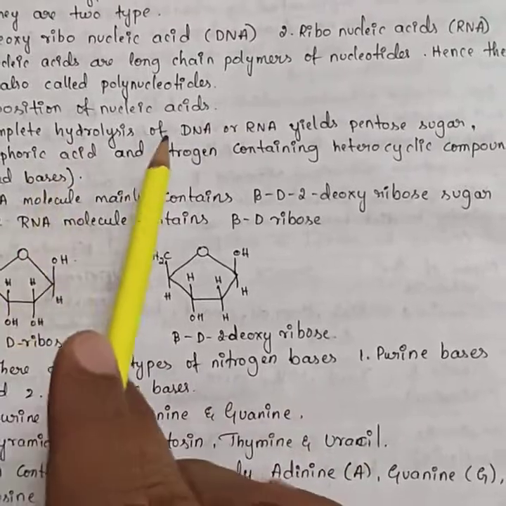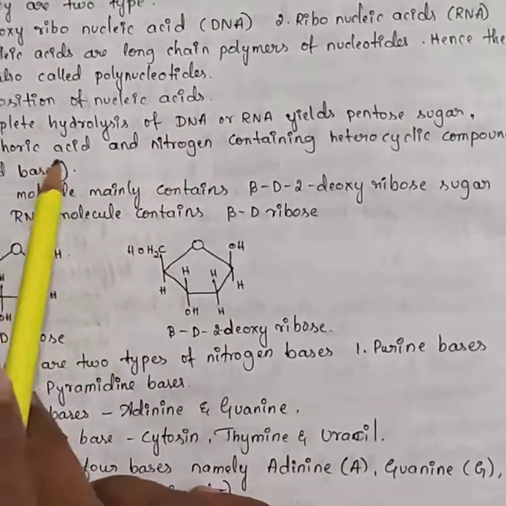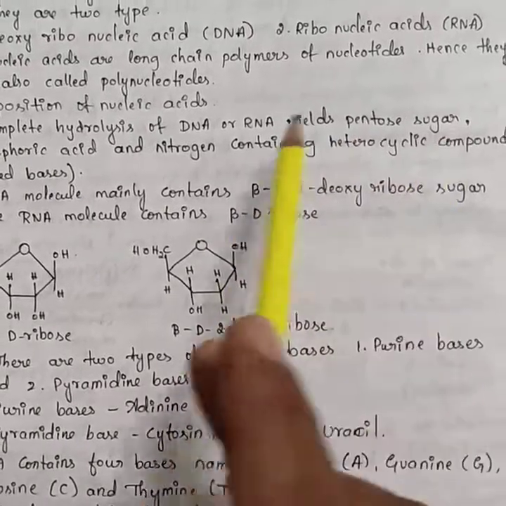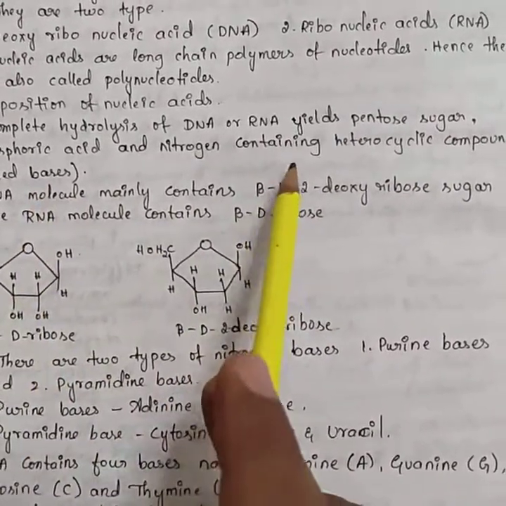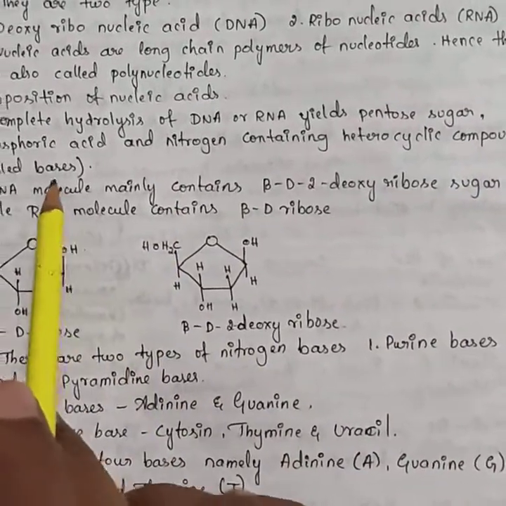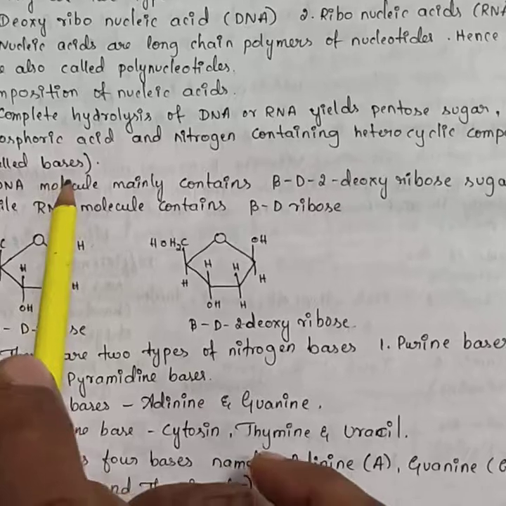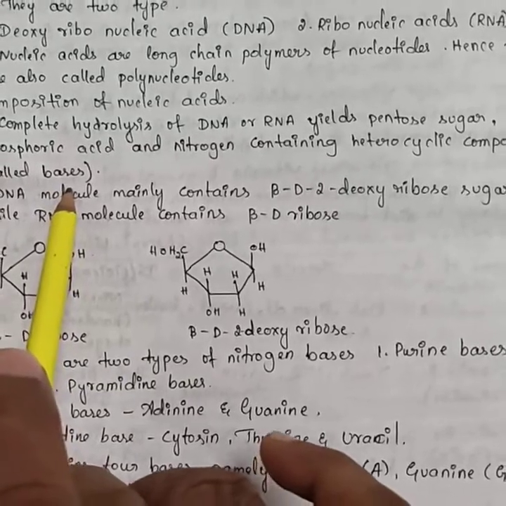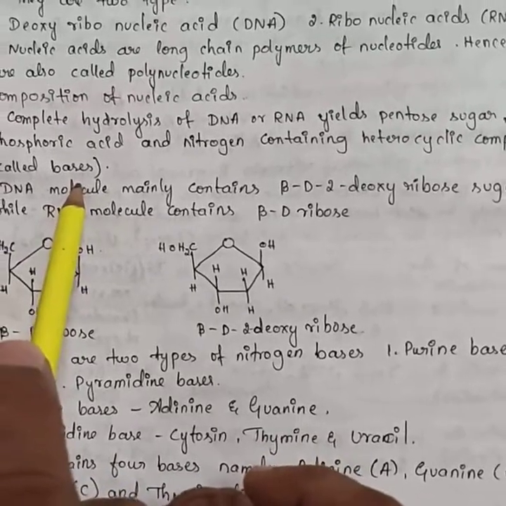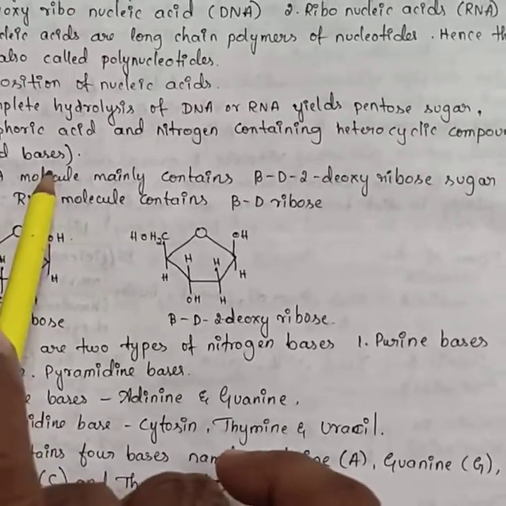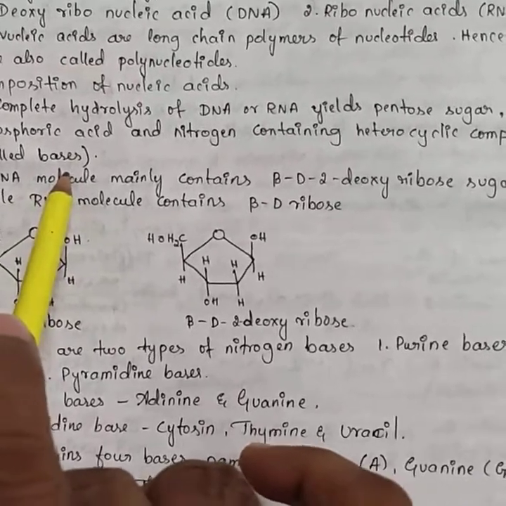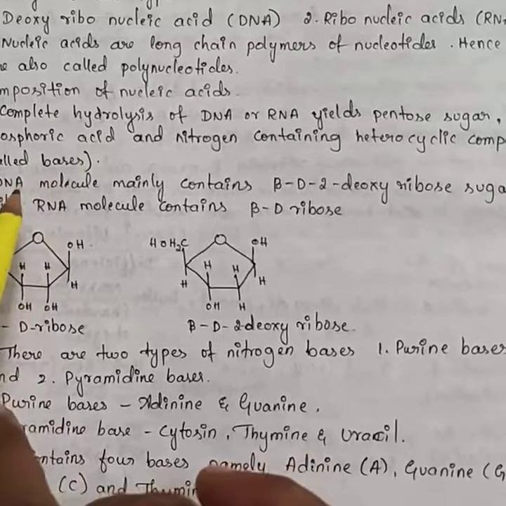Regarding the composition of nucleic acids, complete hydrolysis of DNA or RNA yields pentose sugar, phosphoric acid and nitrogen containing heterocyclic compounds called nitrogen bases. You have to remember this one.